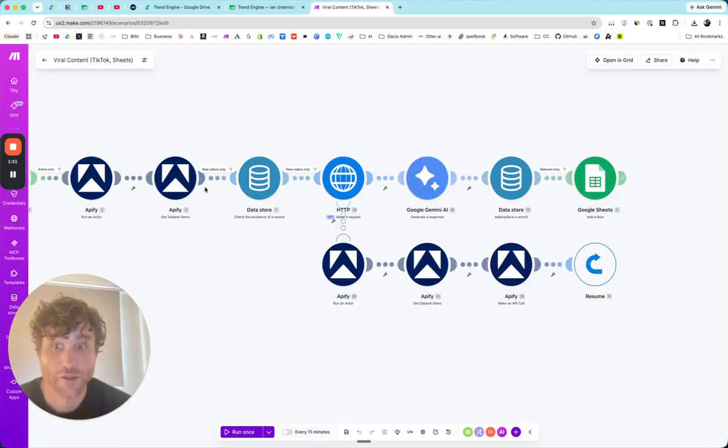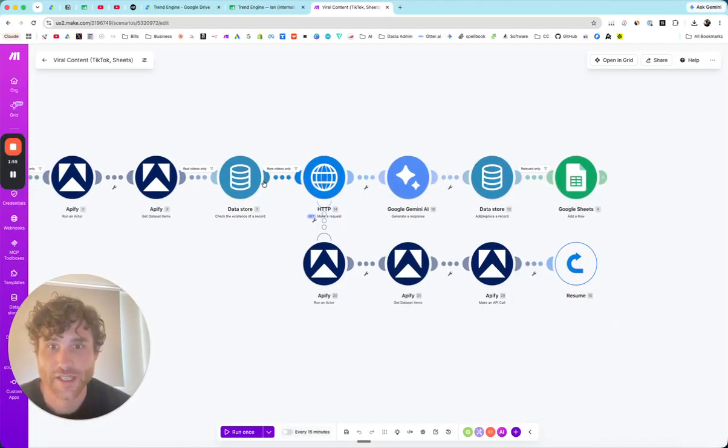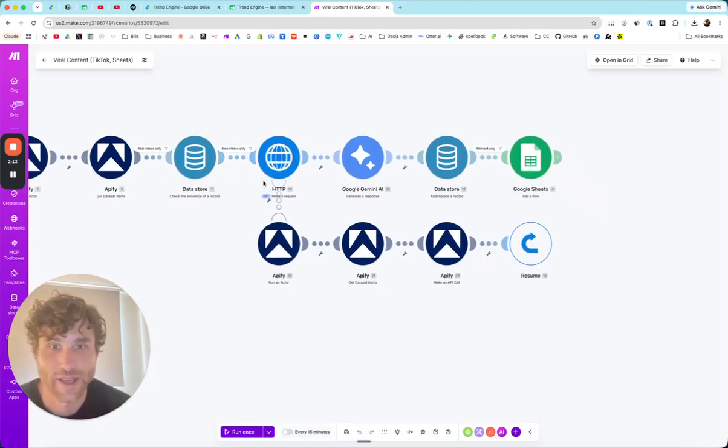It'll also check to make sure they're real videos and everything's working correctly. And then it will also check to make sure that there's not videos that we've already pulled, right? So we don't want to be pulling the same videos every single week. Sometimes you run a search and there's just not a lot of videos in that search, and you don't want to pull 10 videos a week and they're just the same 10 because nobody's posting about that. So you check to see if it's already logged. That's the way that works.